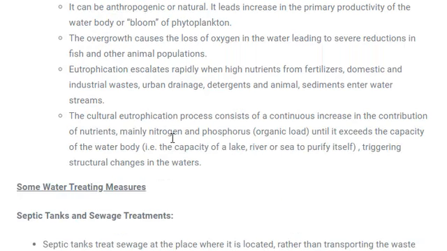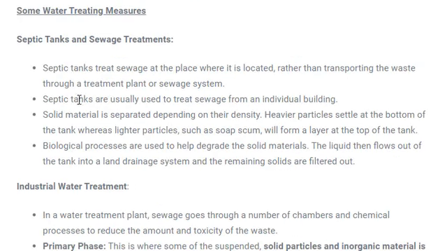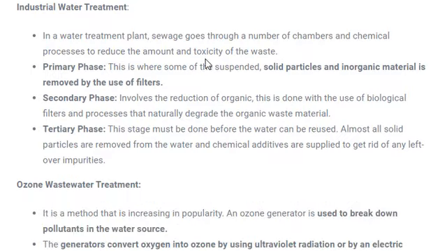Now there are certain water treatment measures like septic tanks and sewage treatment. You might be aware of septic tanks: the human waste is generally dumped into them at home. Wherever a sewage system is not present, a hole is dug next to the toilet or washroom, and all kinds of waste get collected there, and later the solid and liquid material are separated. Next is industrial water treatment. It has certain phases like primary, secondary and tertiary. In each phase different kinds of particles are removed.